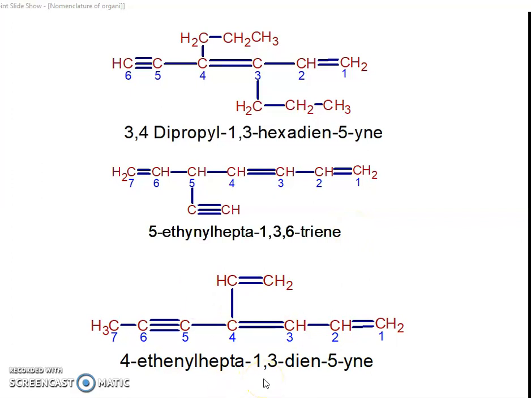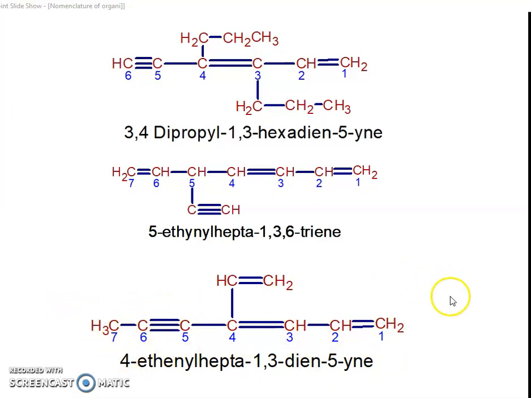The next molecule we have been given the nomenclature for. This is the numbering: we start from the alkene side. So 1, this is 2, this is 3, and this is the next carbon-carbon triple bond. So numbering is like this: 1, 2, 3, 4, 5, 6 and then 7.